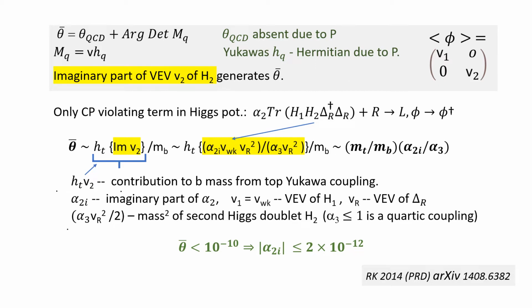I mean, I'm missing some factors of 2, but basically you get MT by MB, alpha 2 by alpha 3, to be theta bar. There's no suppression in this term. Now, theta bar being small, because alpha 3 is at most 1, you put that value, and you get alpha 2i to be less than this. So there's no imaginary component to this quartic.